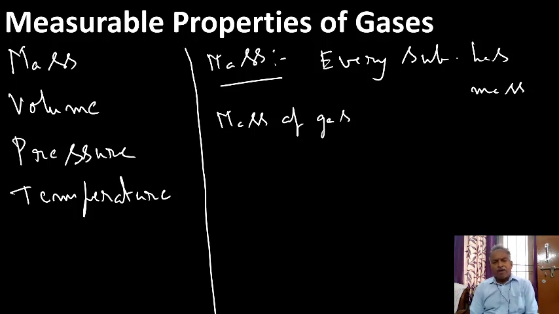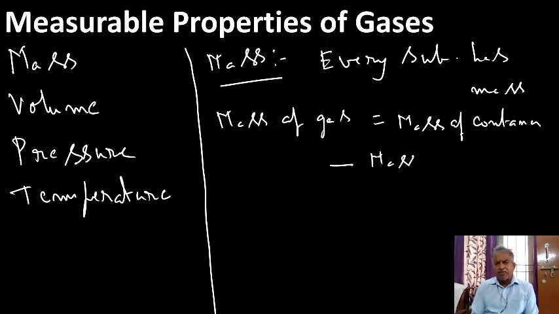Therefore, whatever the amount of gas present in a container, if we find the mass of the container, then we can find the mass of the gas. So, mass of the gas equals mass of the container minus mass of the empty container.